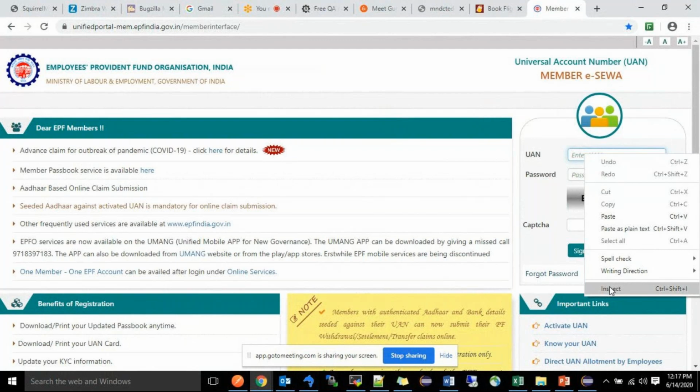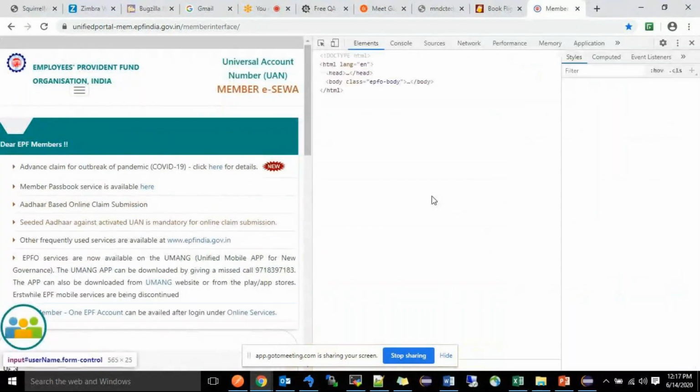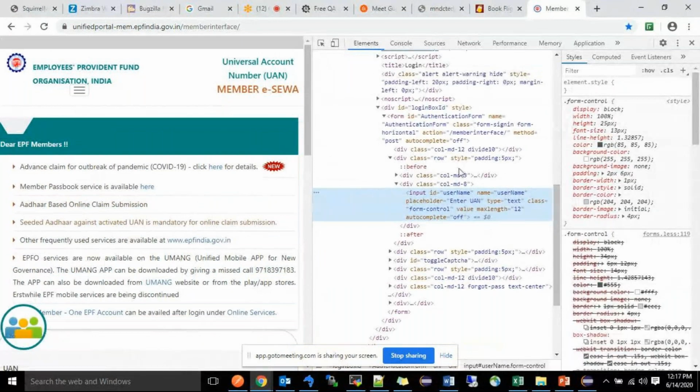Earlier I told FirePath and Firebug. Those plugins are required to inspect the element. I forgot to tell that moment: for IE, press F12, and the HTML page will open. For Chrome, click on inspect, and even for Firefox, the same thing happens. Otherwise, you can use the plugins also, FirePath and Firebug.